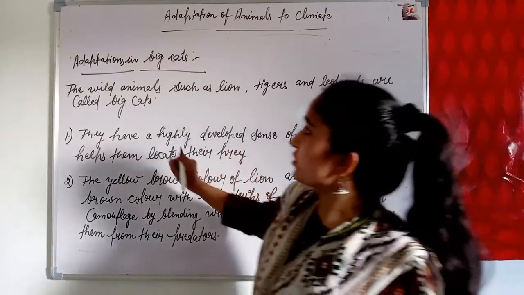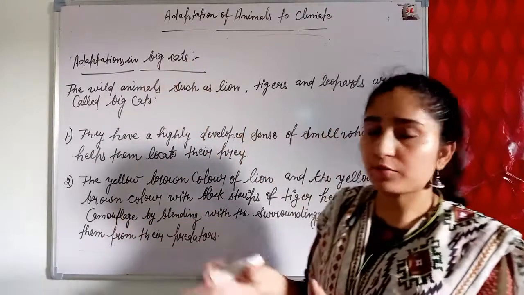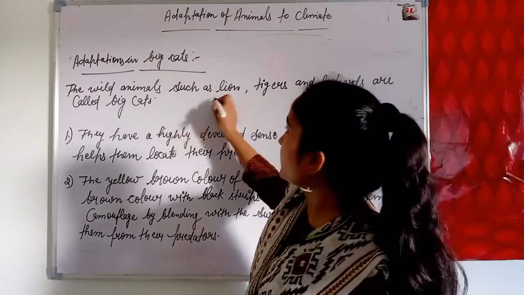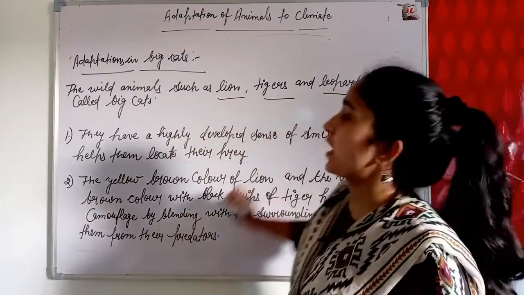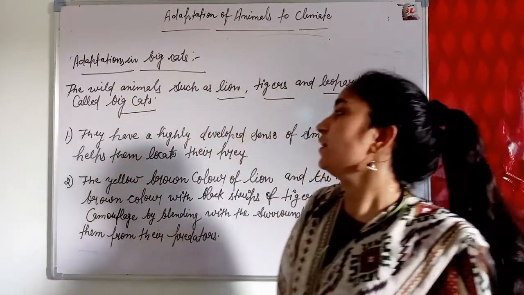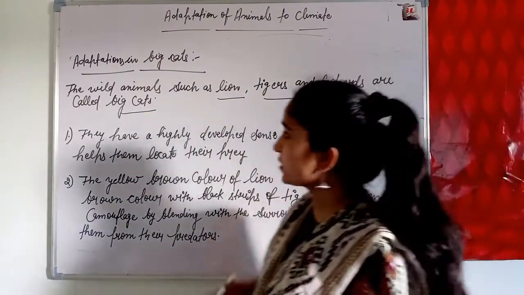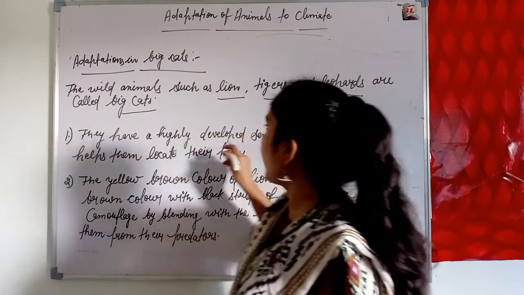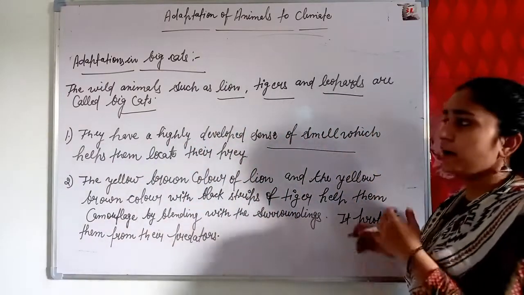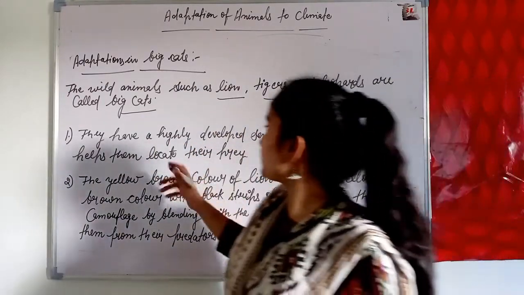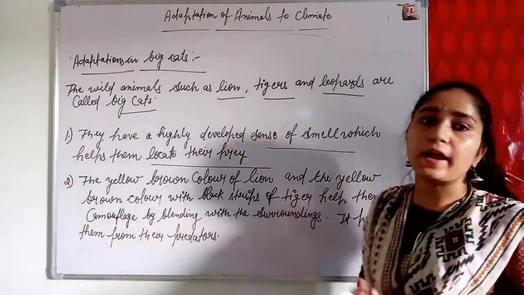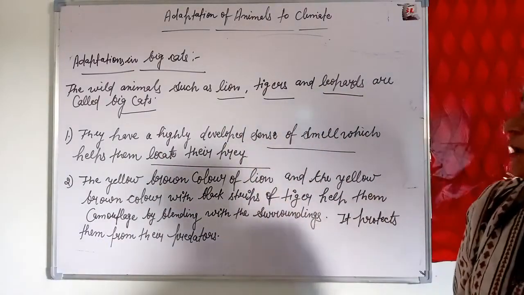Next, adaptations of big cats. What are big cats? The wild animals such as lions, tigers and leopards are called big cats. There are two adaptations found in big cats. They have a highly developed sense of smell, which helps them locate and find their prey.